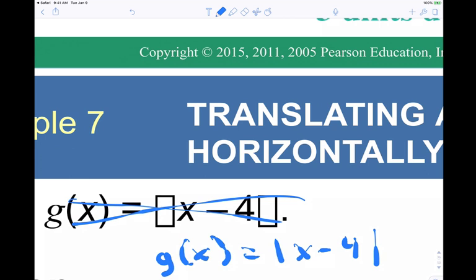It's a V. Now, we said we added a negative on the inside. So intuitively, this should go to the right. Without this discussion, you might think it goes to the left, but it actually does the opposite.